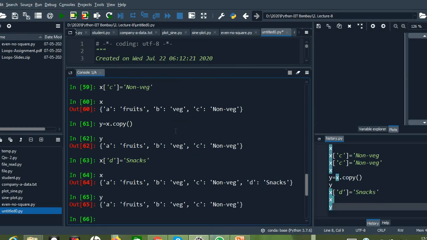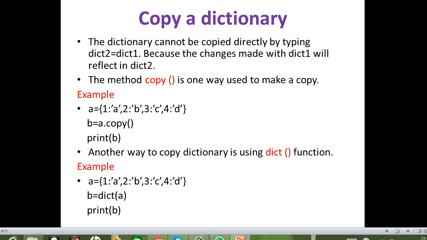Let us check Y. You can see that we have copied dictionary X to dictionary Y, but whatever changes I make to dictionary X don't reflect in dictionary Y. Now we can clearly see that X and Y are stored in separate memory locations, right? Another method is also possible using the dict method, right? This also performs in the same way as the copy method.